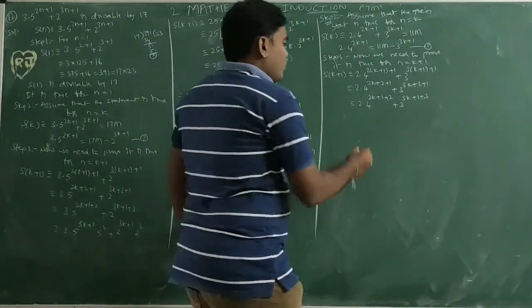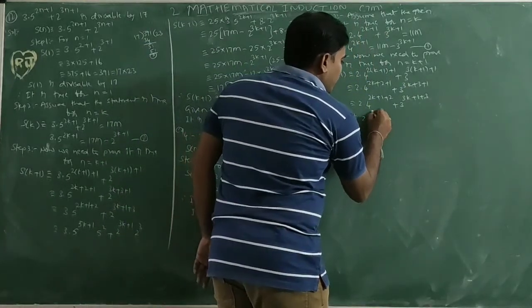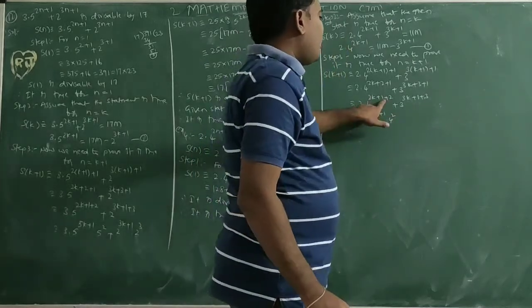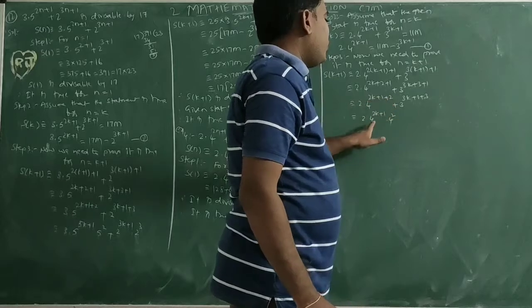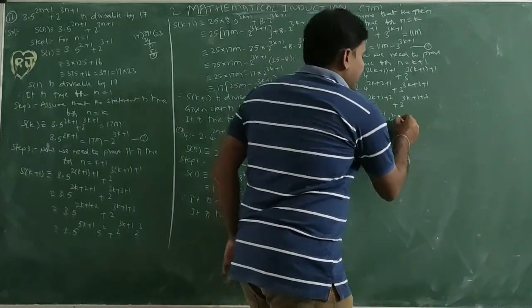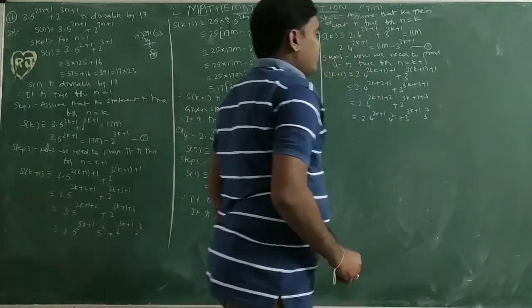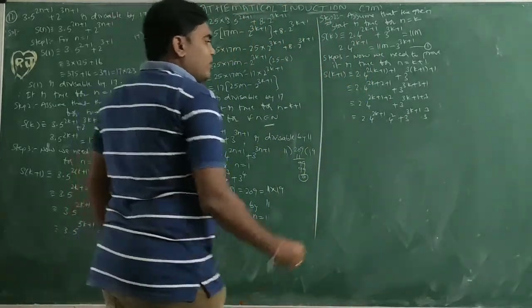So now 2 into 4 power (2k plus 1) into 4 square, using a power m plus n equals a power m into a power n, plus 3 power (3k plus 1) into 3 cube.